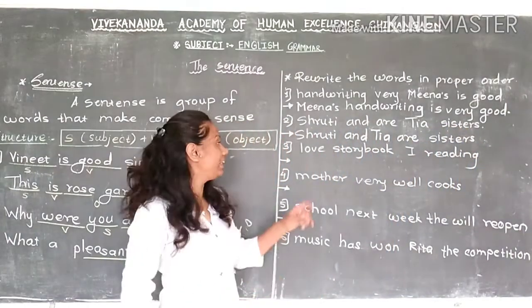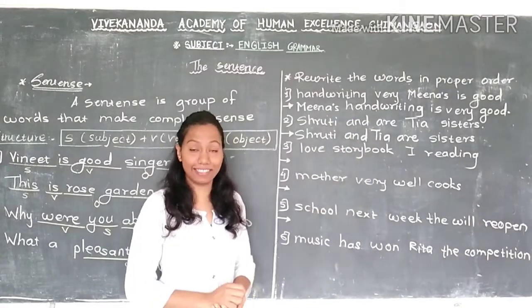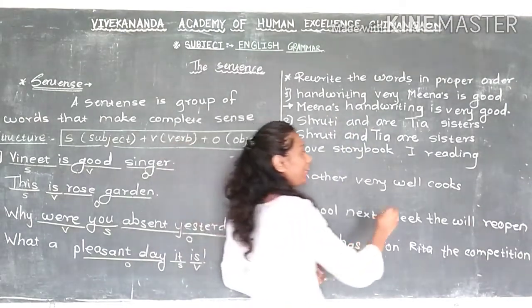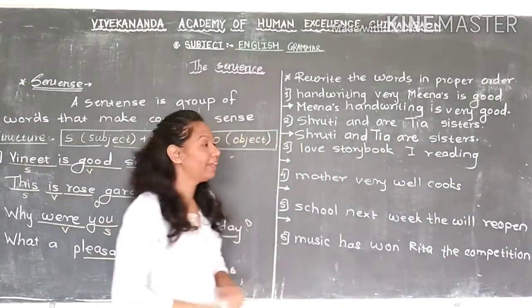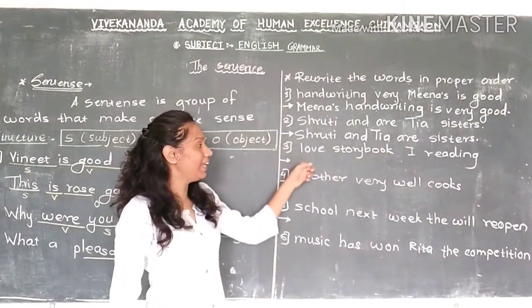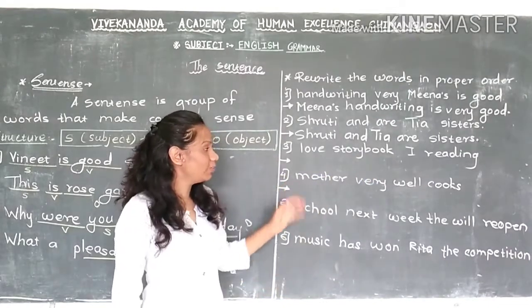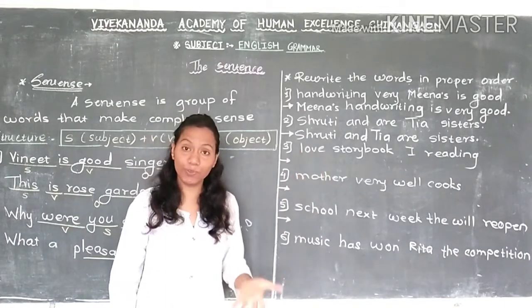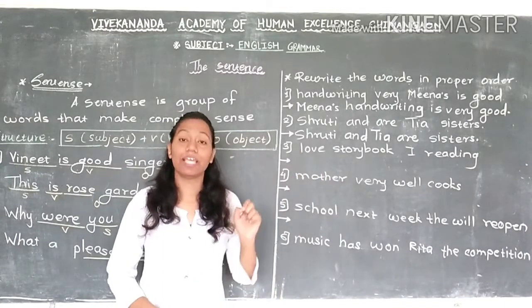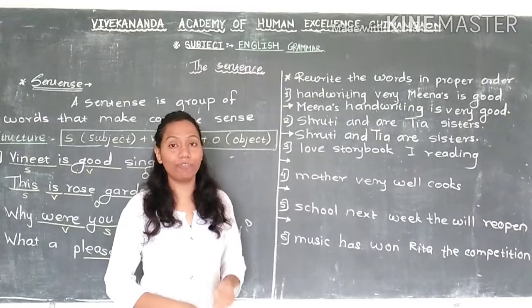Now look at this sentence. Shruti and Tia are sisters. This is a sentence, so we will end this sentence with a full stop. Okay? Now the next one is "love story book I am reading." Correct? Now this sentence we will start with the subject, but here there is no name. So I told you, if there is no name, we use a pronoun in place of names.